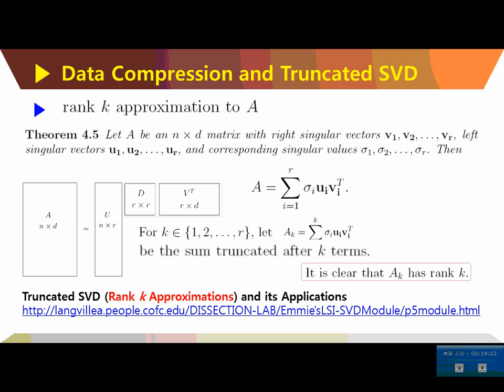Then we just truncate all the rest and think about 100 or 200 singular values only. Then we have only 100 or 200 rank 1 matrices to handle.